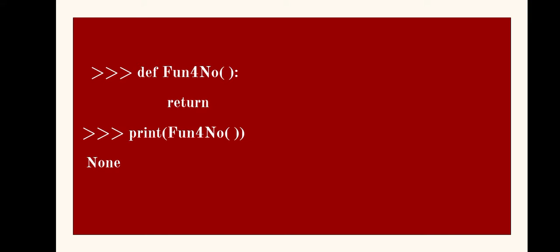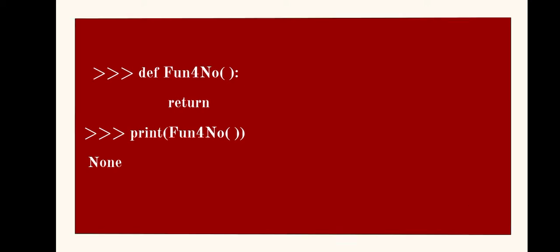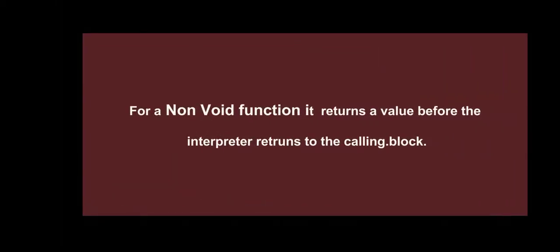Here again a function is stated, but there is a return statement. Now, as I said about void functions, the return statement may be there, but it will not have any value, any variable or any expression so that it can return any value. So here also, when we made a call to the function in the print statement, the output is still None. Let's move ahead to the other category where non-void functions are there.